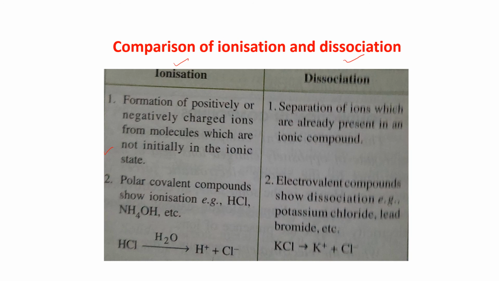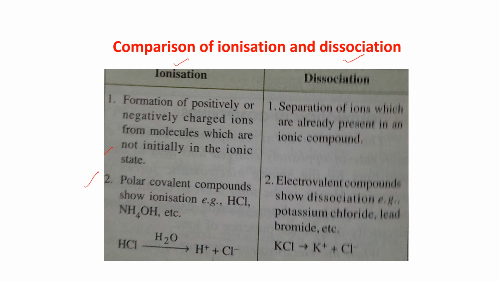But in solid, they are not conducting electricity because of the strong electrostatic force of attraction. Okay. And for ionization, the formation of positively or negatively charged ions from molecules which are not initially in the ionic state, like HCl. It was not initially in the ionic state, but because of the electronegativity difference, polarized positive and negative charges occur.